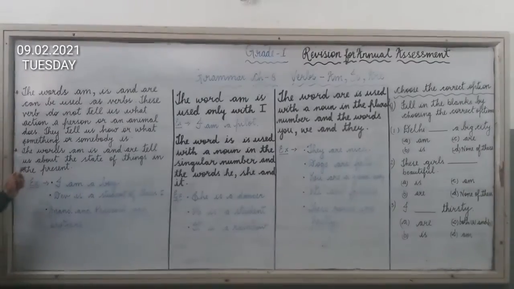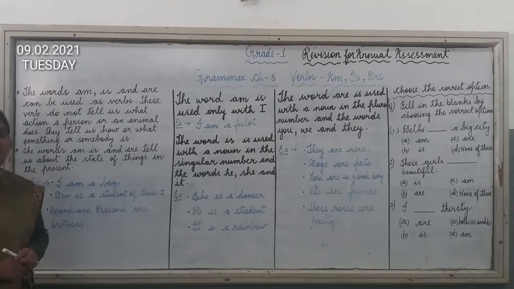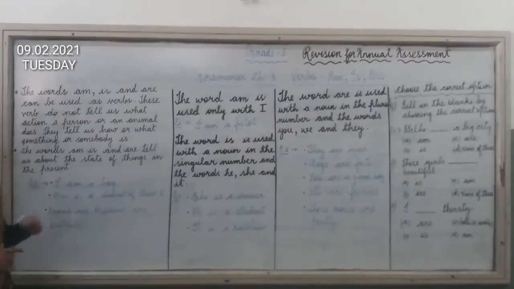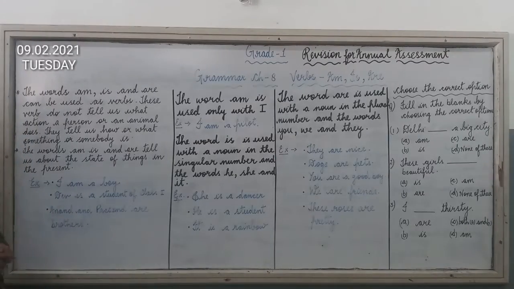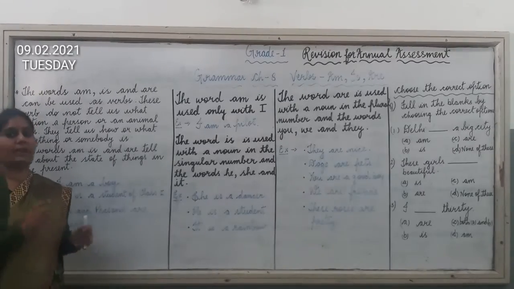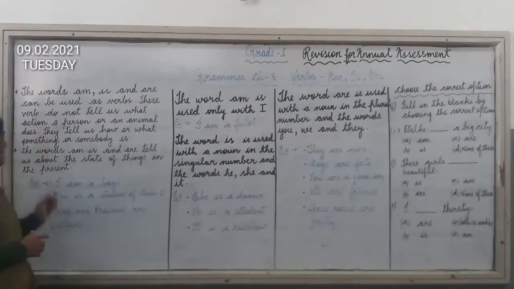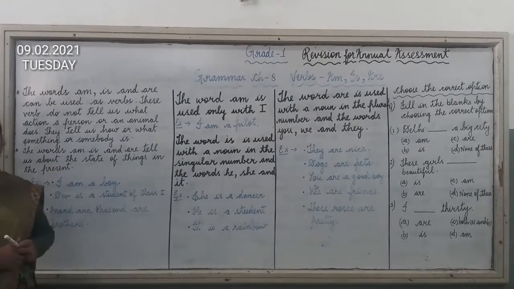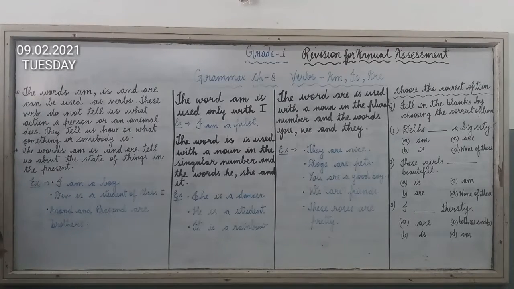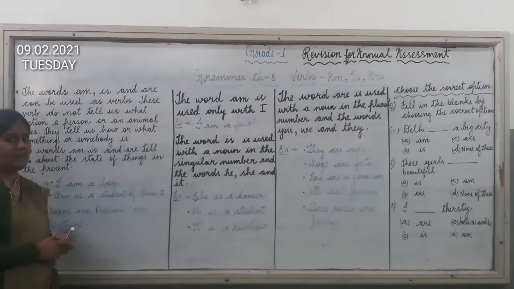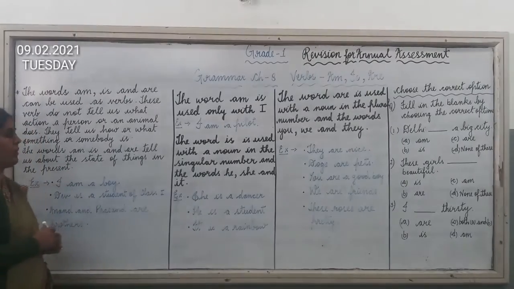The words am, is and are tell us about the state of things in the present, meaning the things which we are doing right now. Present means the time which is going on.